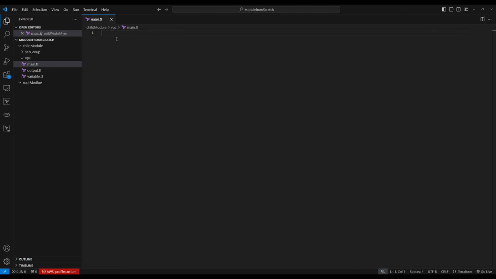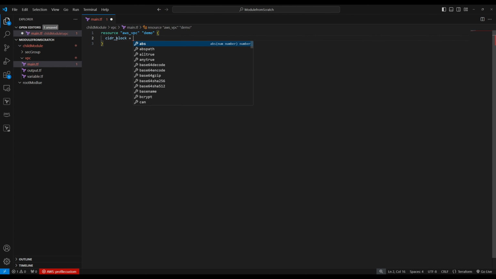So here we don't need a provider in the child module. So we go straight to resources. Let's create a VPC, aws_vpc. So name can be anything, demo. So here we need a CIDR block. So let's keep the CIDR block in a variable, var.cidr, right? So we create this.